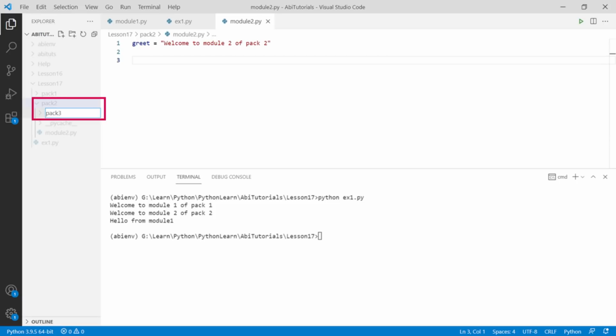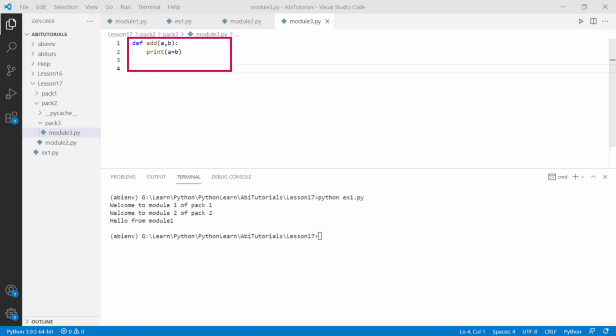Let's now create a new package named pack3 as a subpackage of pack2. That is, we are creating a subfolder within pack2 called pack3. Within pack3, we create a file or a module named module3.py. Within module3.py, we create a small function named add, which will print the sum of two numbers passed as its arguments. Let's also call the function within the module itself.